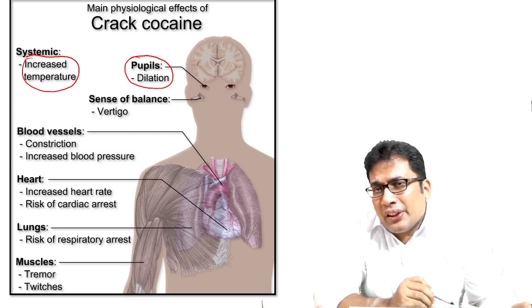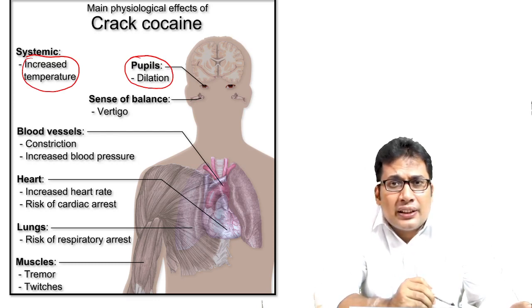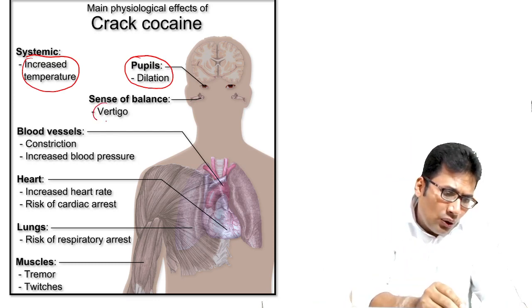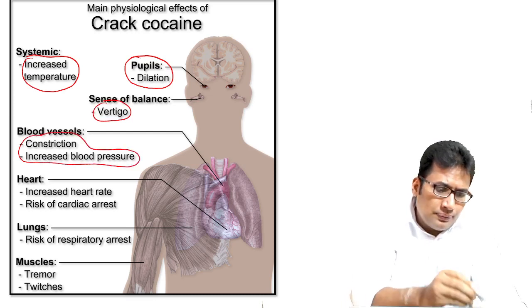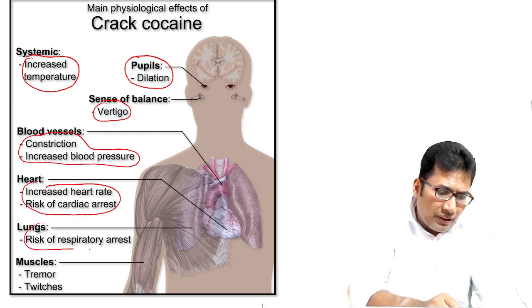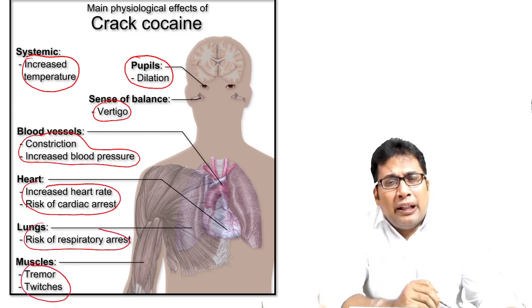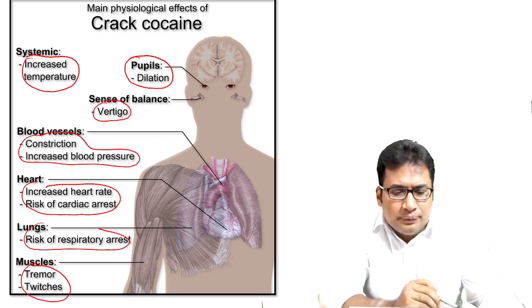The pupil dilation or mydriasis is seen in case of cocaine poison. There can be vertigo, vasoconstriction, increased blood pressure, increased heart rate, risk of respiratory arrest, tremors. All these are the manifestations of crack cocaine, which is inhaled.